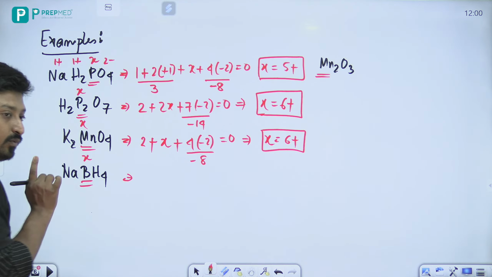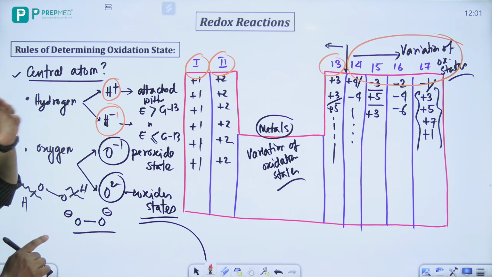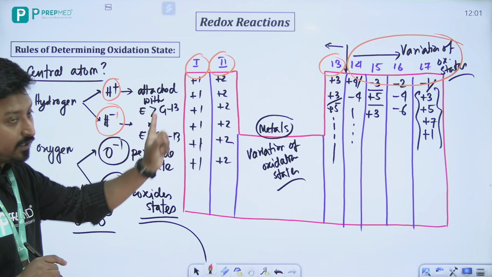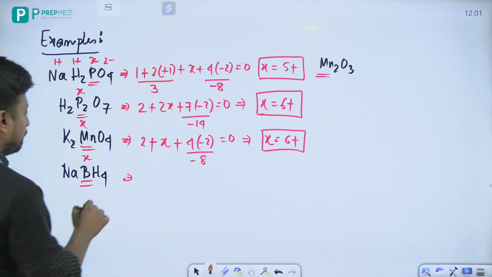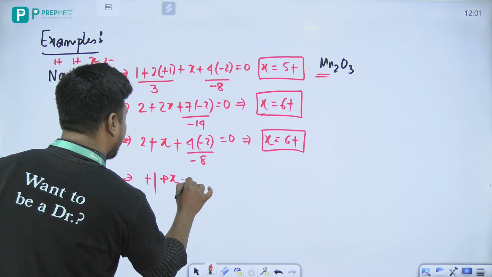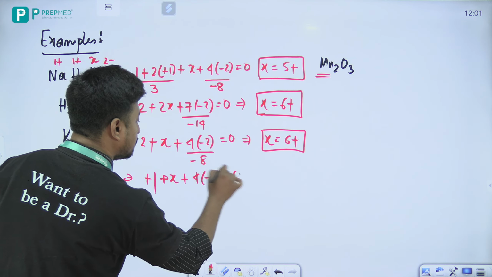Now there is a twist here. What I said in the previous slide, if hydrogen is attached with any element which is group 13 or lesser than group 13, then we will consider this one as -1, right? So here remember one thing, sodium +1 plus your boron is X plus here it will be 4 into -1, that will be equal to 0.